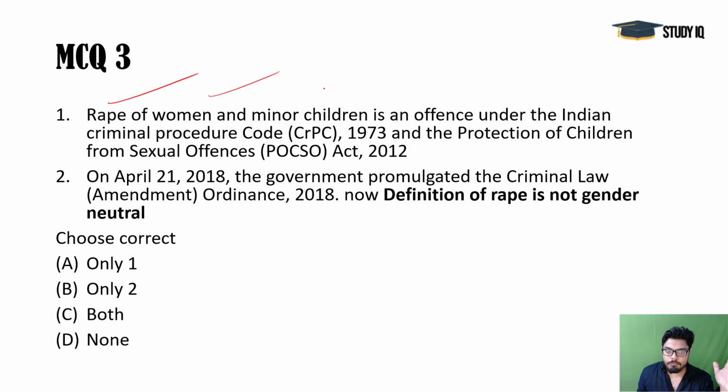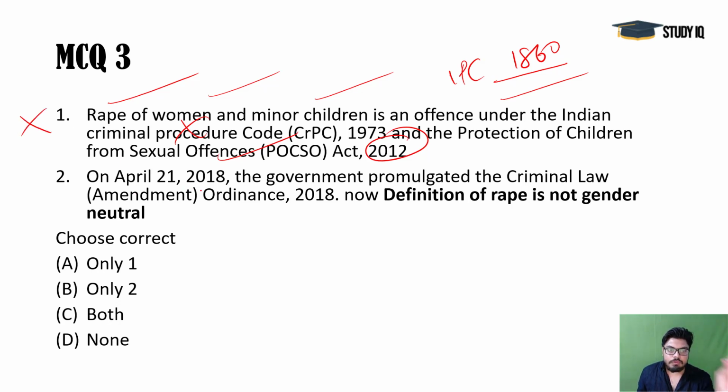Next, a very important question, the question of the day. Rape of women and minor children is an offense under the CrPC? Not. It is an offense under the IPC 1860. So this is wrong. But this is correct regarding the POCSO. For minor children, there are provisions under the POCSO Act 2012. So this is correct, but as a statement as a whole, this is wrong.